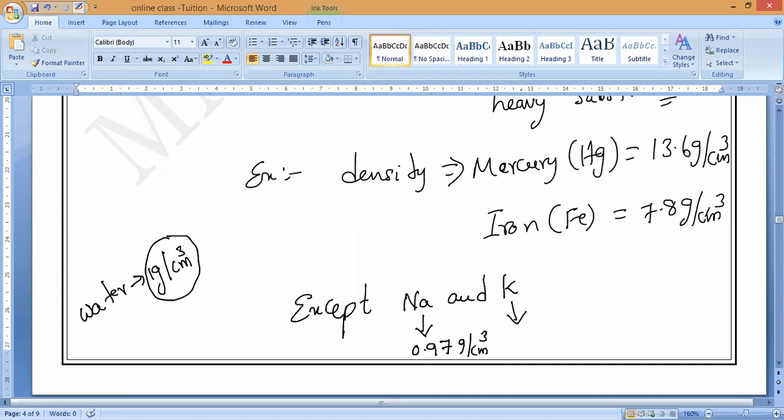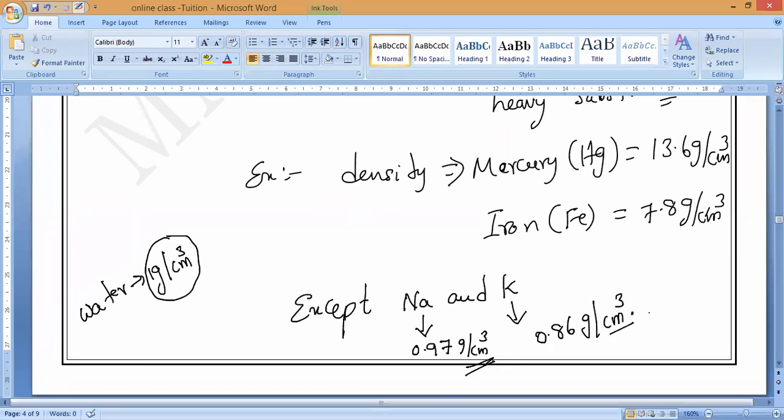Now they will ask you in the exam, MCQ. Let me see who will answer. Why do sodium and potassium float on the water instead of sinking? Anybody answer, please? Because of low density. The density is lower than the water. That is why they will float. Sodium density is 0.97 and potassium density is 0.86 gram per cubic centimeter.